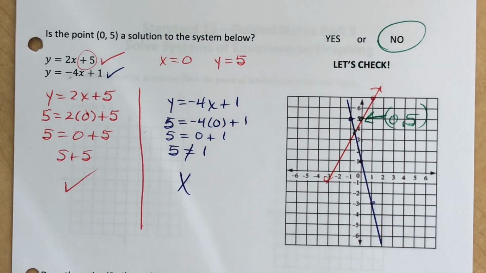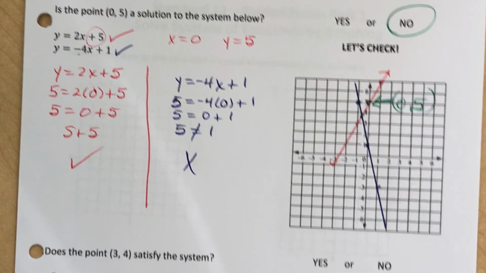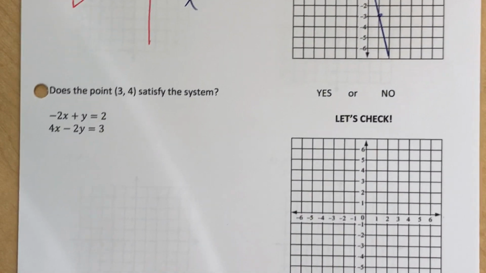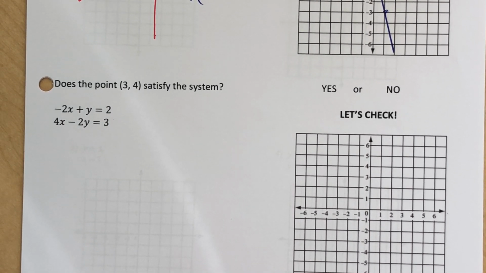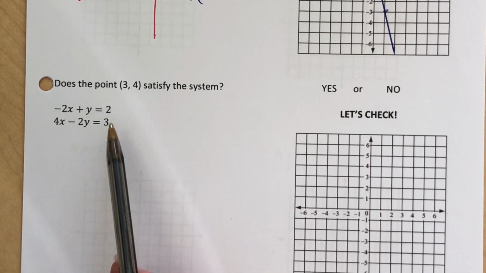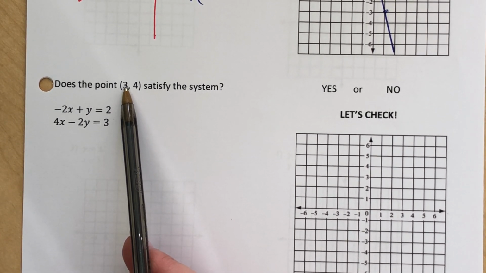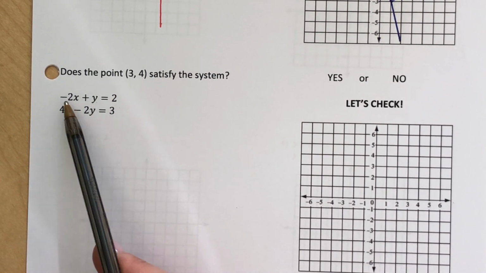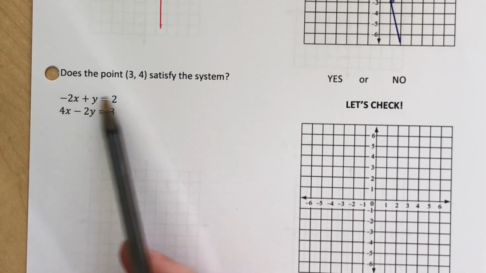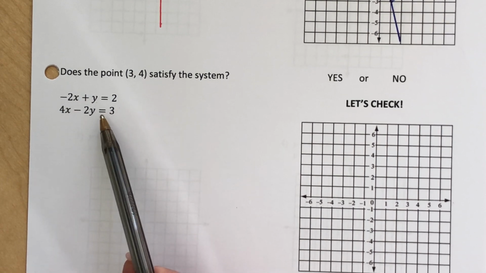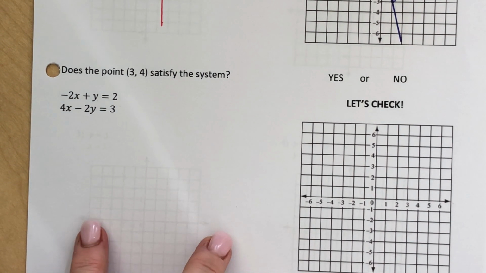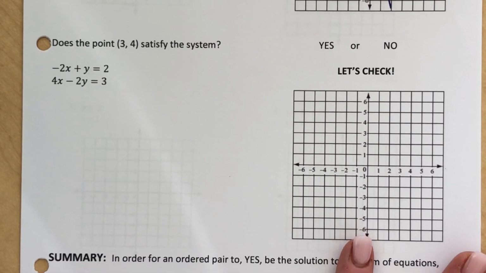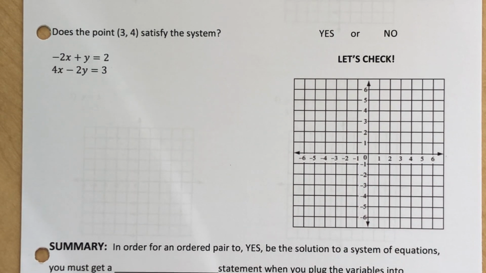So is (0, 5) a solution to this system? No, it's not. Okay? So I want you to try this next one on your own. Go ahead and pause the video. I know they look a little different, but you're literally still going to just plug this 3 in here, this 4 in here, do a little bit of multiplying and adding and see if this equals 2, see if this equals 3. You're looking to see if you get 2 checks. So go ahead and pause the video and then unpause it to check it when you're done.